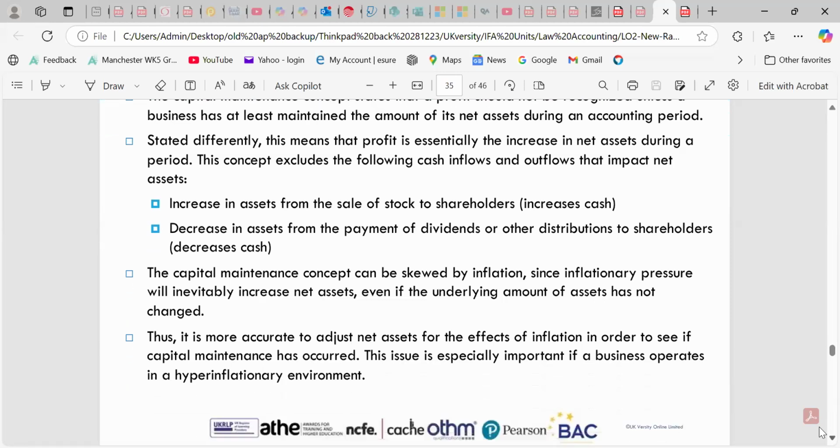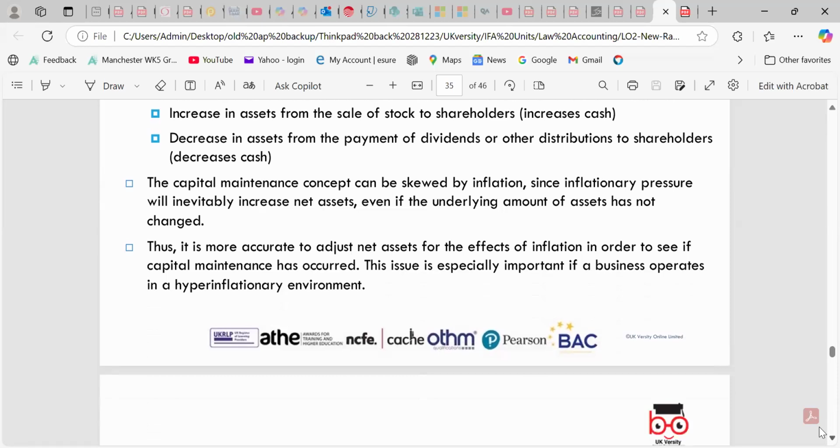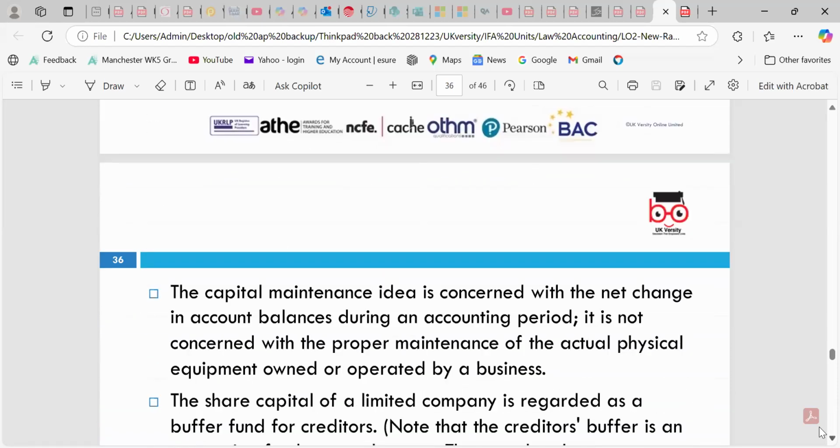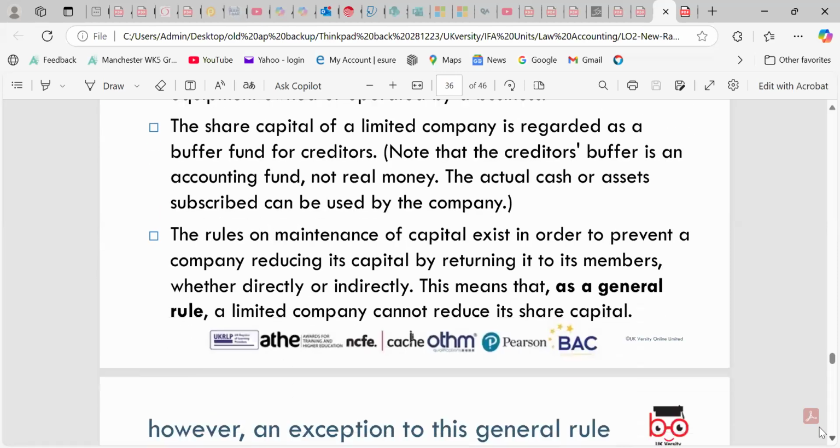From the perspective of capital maintenance, the concept can be used in the face of inflationary pressures. The capital maintenance idea is concerned with the net change in account balances during the accounting period. That's why the revaluation of assets and equity, and the statement of changes in equity, need to be looked at and followed. We need to look at the revaluation of the asset.